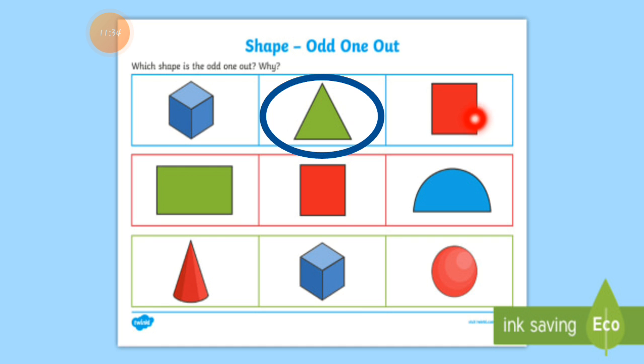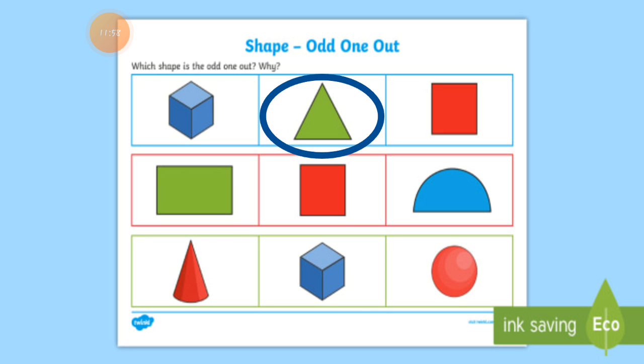But if you compare, both are squares and both have 4 sides, compared to the triangle, which has only 3 sides. That's why we are choosing the triangle. I hope that is enough reason to select the triangle as the odd shape.